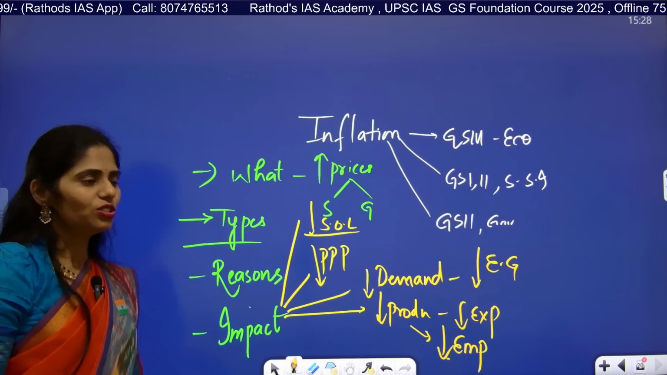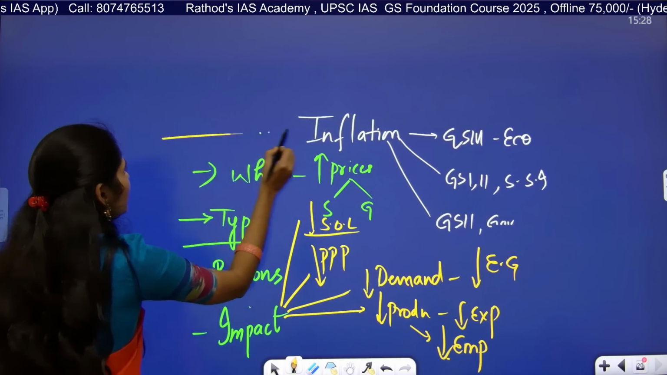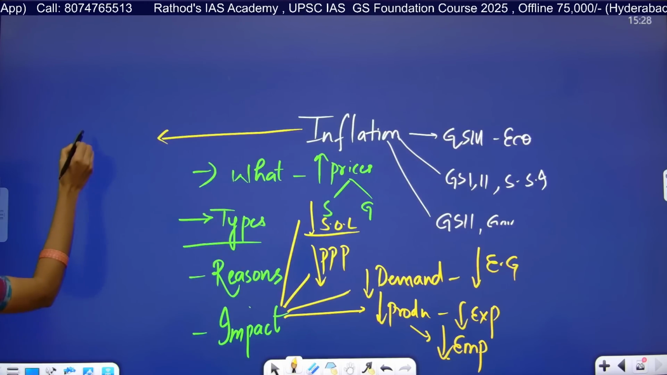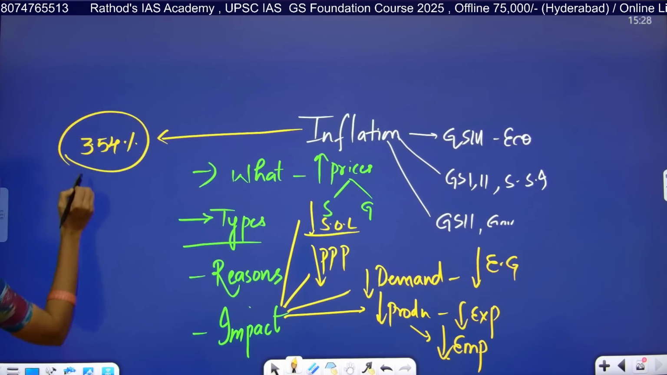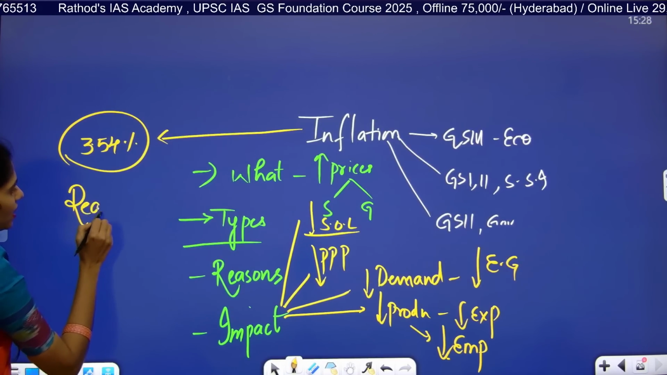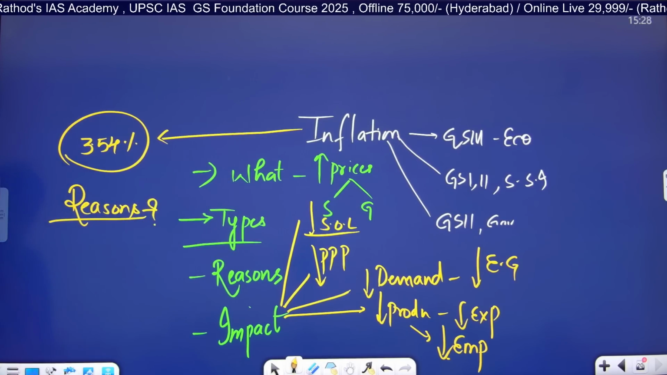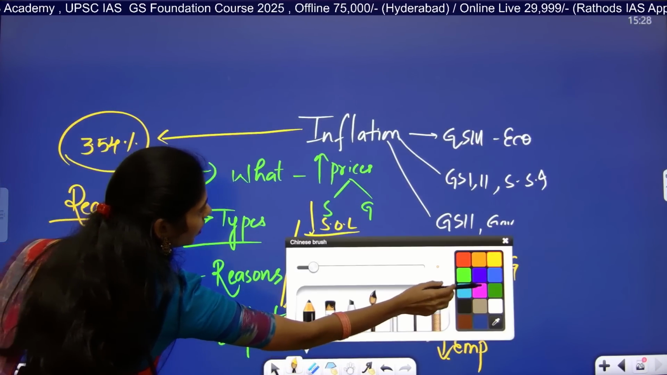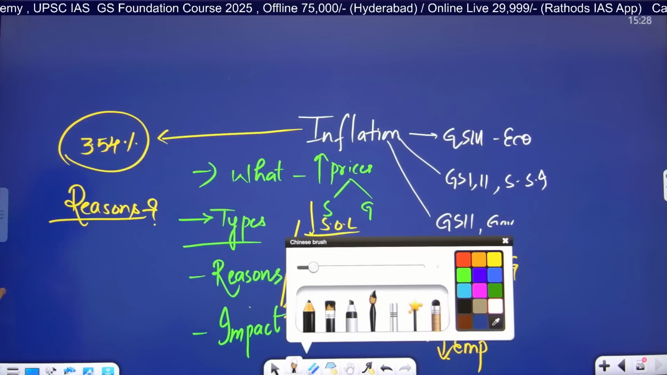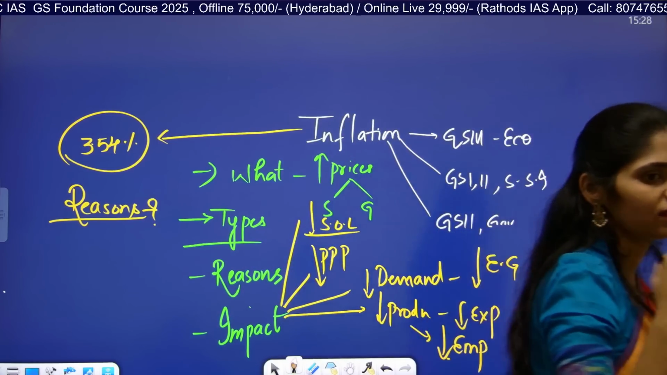So here what exactly this article is saying is that now there is very low inflation, around 3.54%. So now tell me what might be the reasons for this decreasing of inflation. Okay, what might be the reasons? Tell me. Population rise, how will it lead to decreasing of inflation?